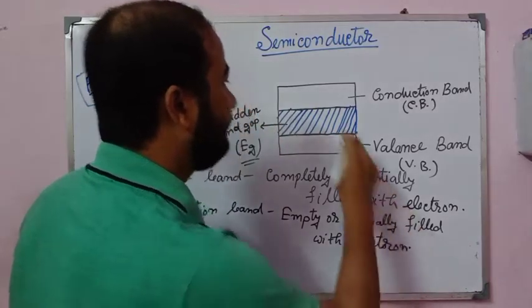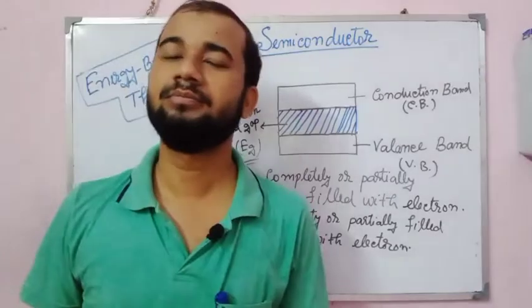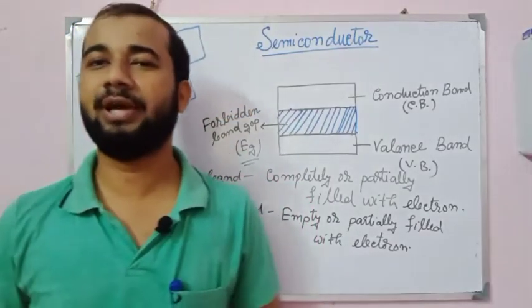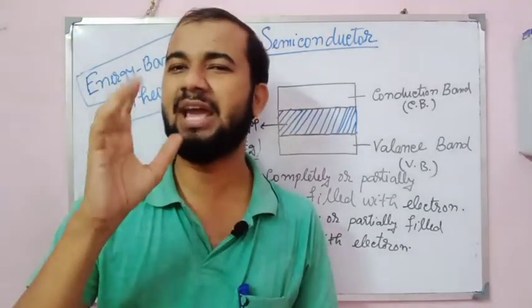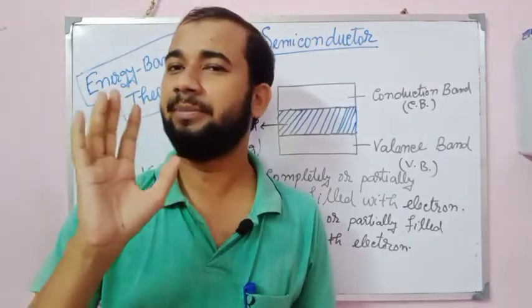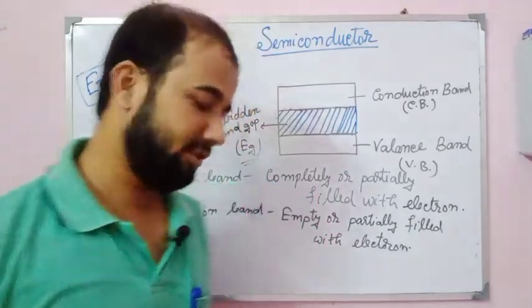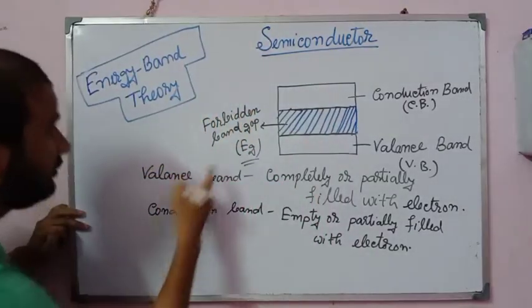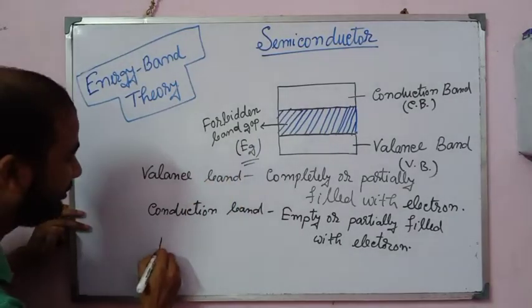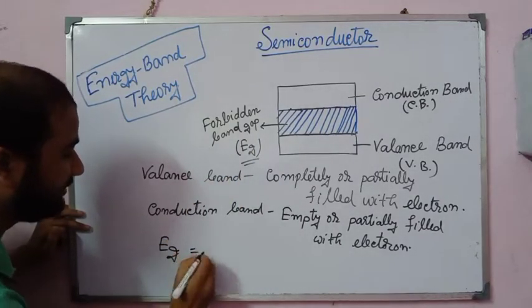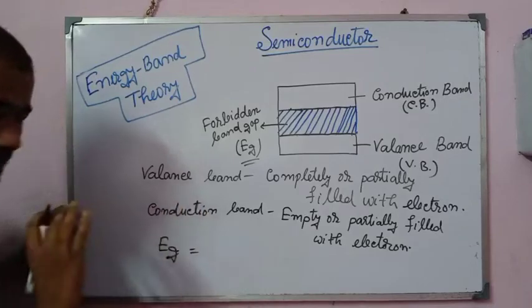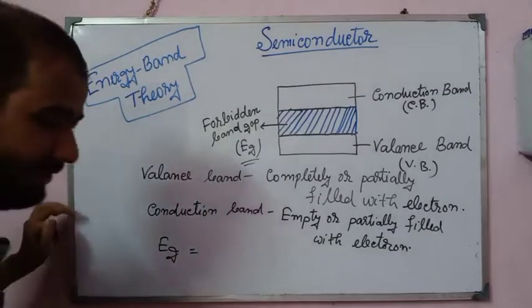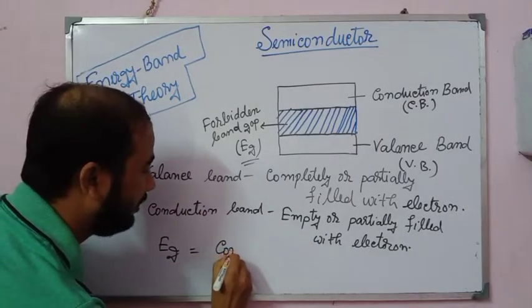In this gap, that is the energy gap, no electron is present. It is a gap between VB and CB, the valence band and the conduction band. So EG, the forbidden energy gap, is completely empty.